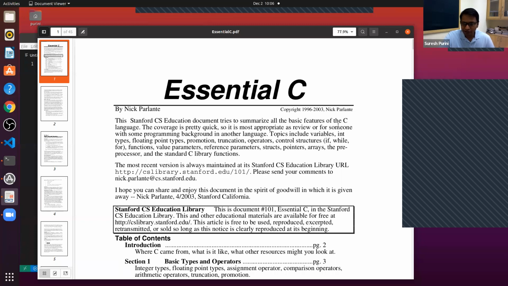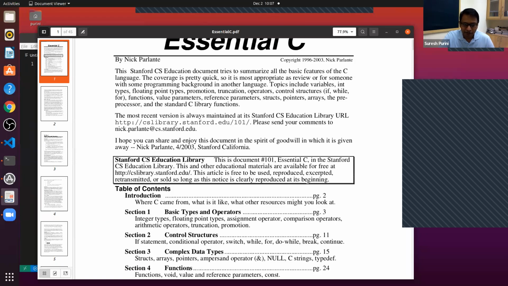So now I'm kind of saying there is no official book for this course. There is one book which is suggested, but it is expensive, so it's up to you whether you want to buy it or not. There are other books also, and it will still be all right. But this one, Essential C, is available online for anyone. You can see the whole of the C programming language is summarized in 45 pages. It's a very good book.